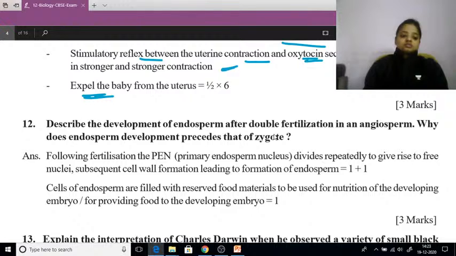Now comes question number 12. Describe the development of endosperm after double fertilization. In an angiosperm, why does endosperm development precede that of the zygote?